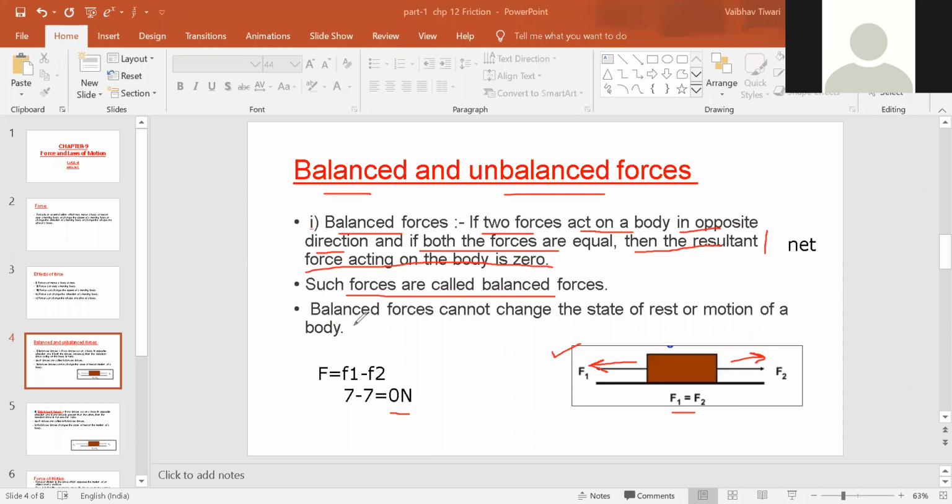So here, as you said, the body will not move in any one direction. The same thing has been mentioned here: balanced force cannot change the state of rest or motion of the body. This was an example of the state of rest. The body was at rest and it didn't move when a balanced force acted on it. But even if a body is moving,